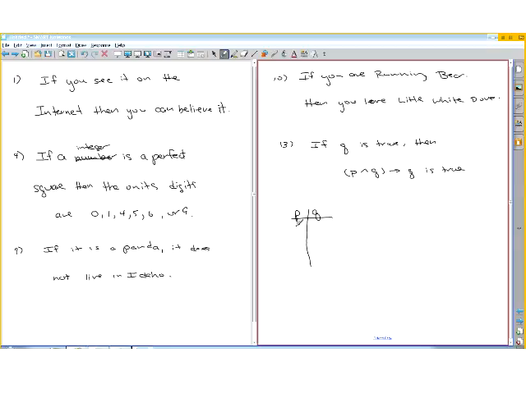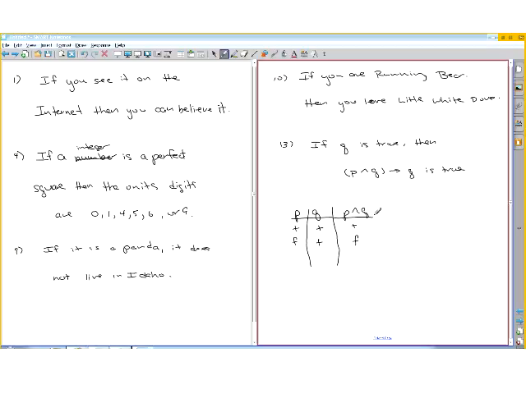P can take on either true or false, but Q is always going to be true. So Q is true. And if you do the intersection of P and Q, you get true and you get false.